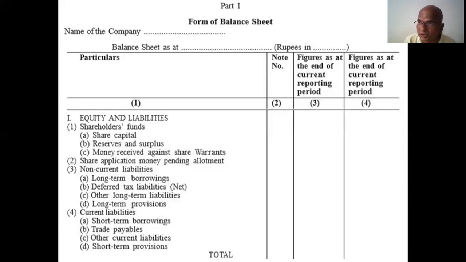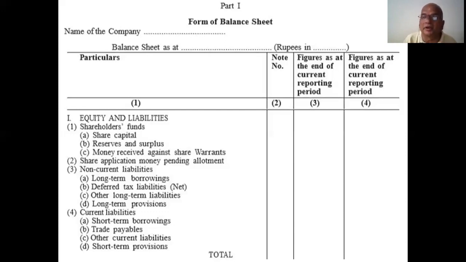Outstanding expenses to be paid within 1 year, or 2 years, or 3 years, whatever it may be, all such items come under current liabilities. Trade payables are nothing but bills payable.